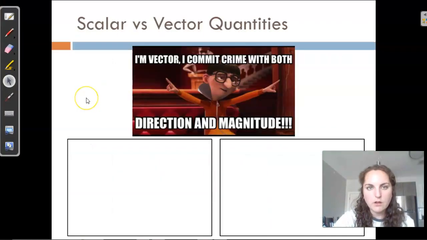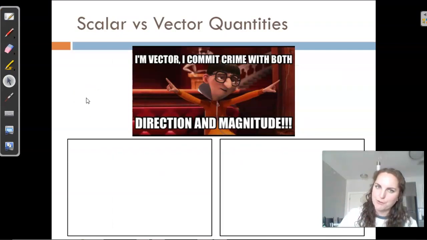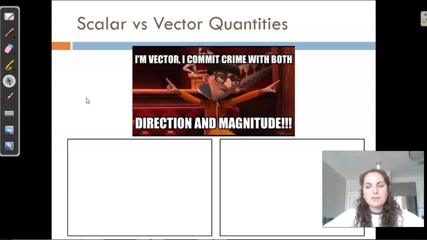Right. About scalar versus vector quantities. And if you've ever seen the amazing movie that is Despicable Me, then you know this character very well. This is Vector. And the reason why his name is Vector is because he commits crime with both direction and magnitude. And that is going to help you remember vector quantities.